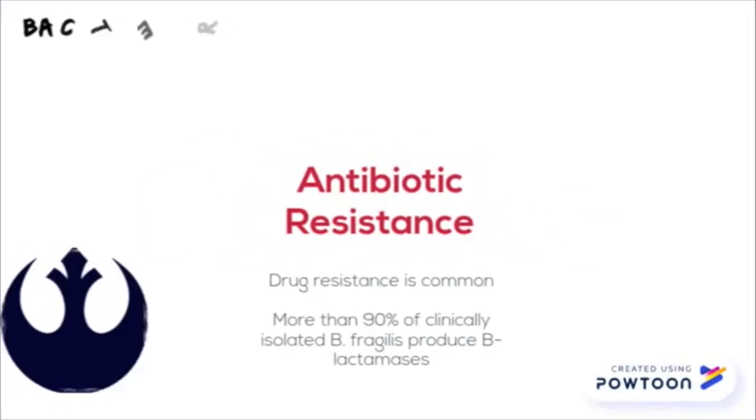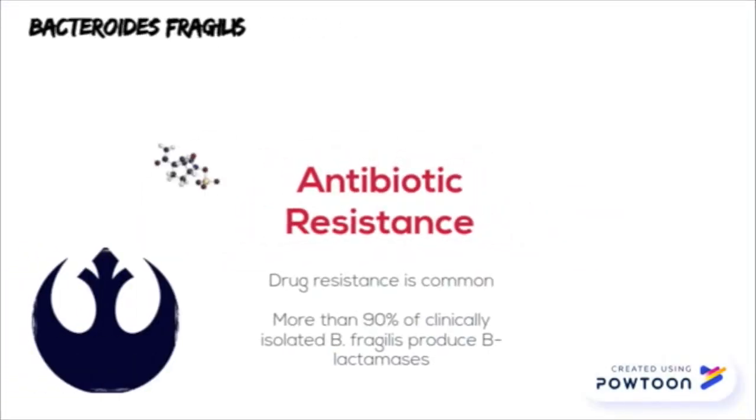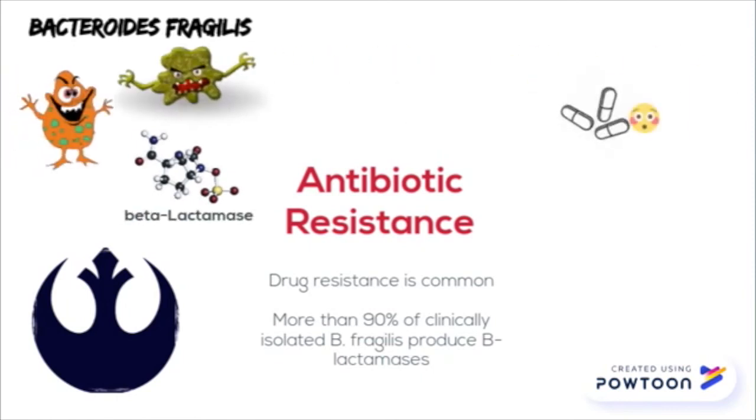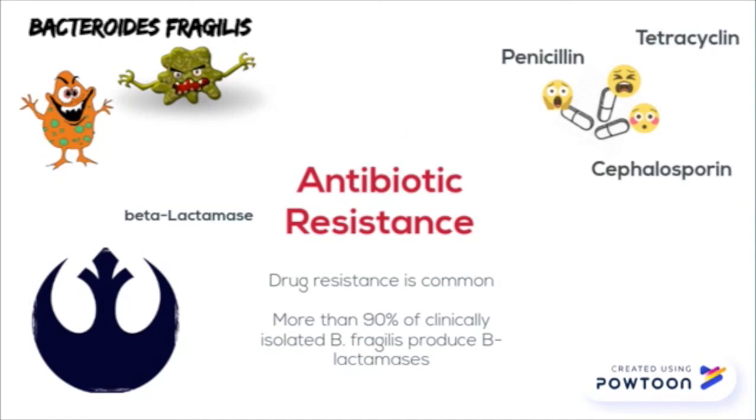Bacteroides fragilis has gained resistance to other common antibiotics by producing enzymes called beta-lactamases which break them down. It is resistant to penicillin, cephalosporin, and tetracycline.